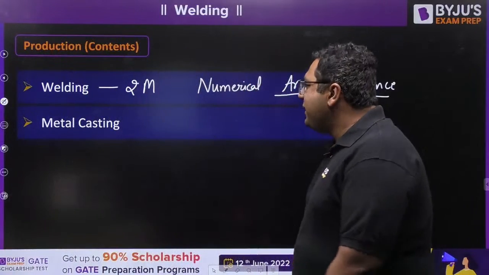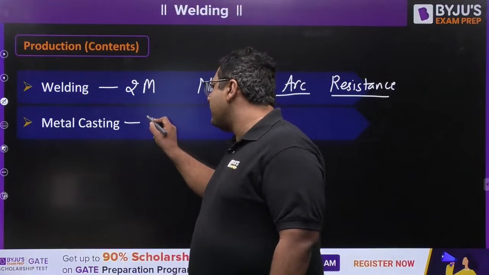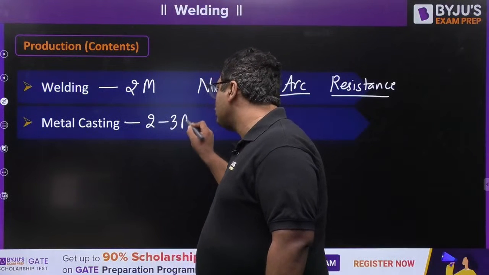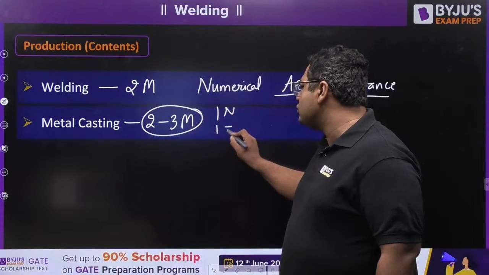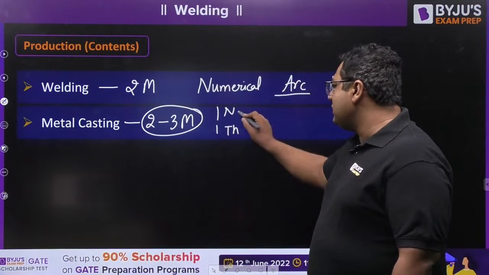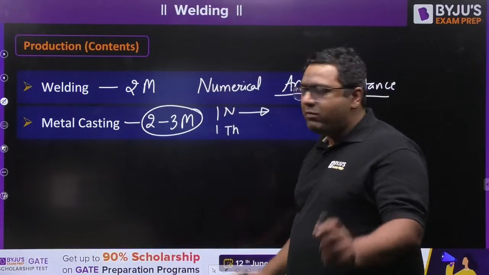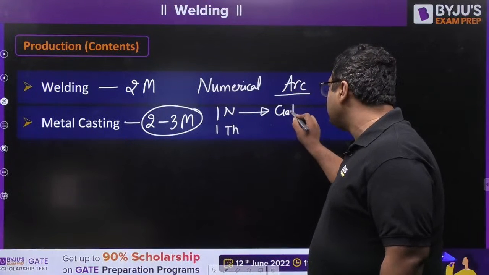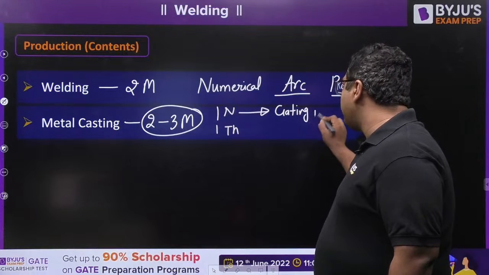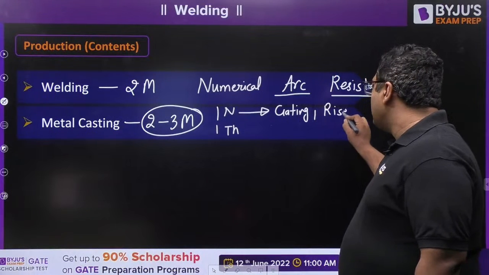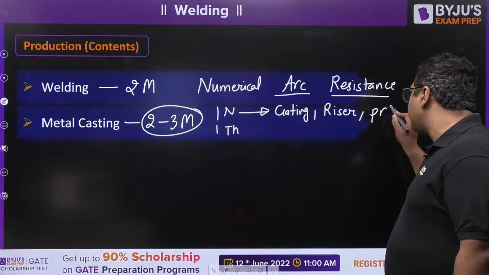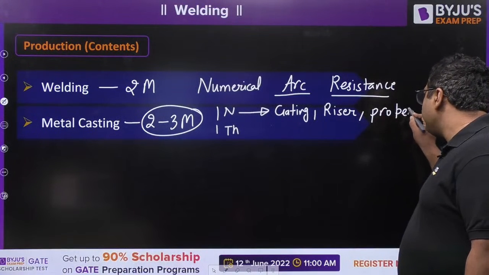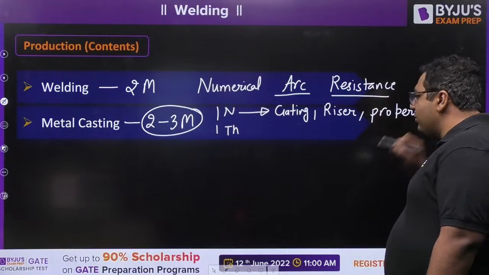The second topic is metal casting. It comes for 2 to 3 marks, and in this you will get 1 numerical and 1 theory question. Numerical questions generally come from either gating system design or riser design. Sometimes they also ask about properties like the permeability test. These are the topics from where numericals are asked.